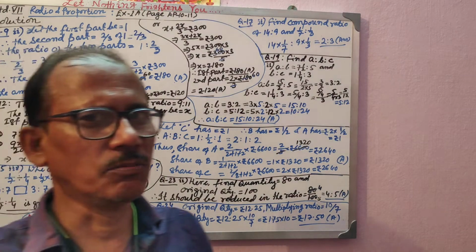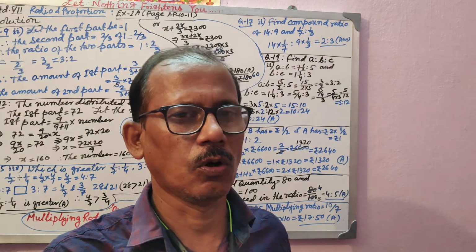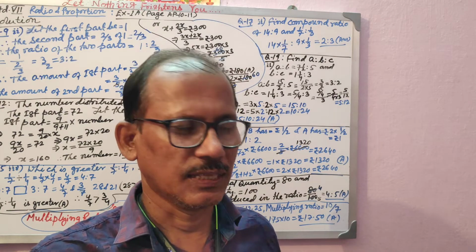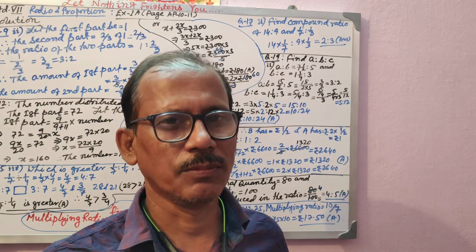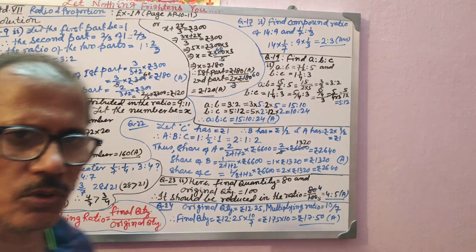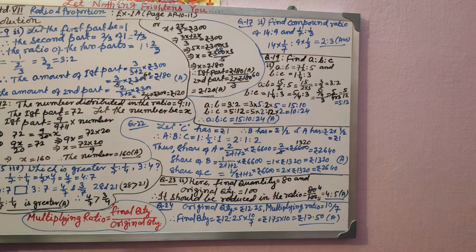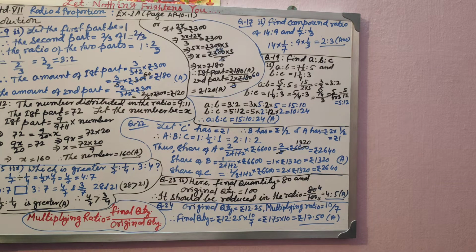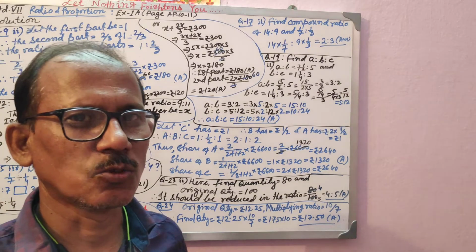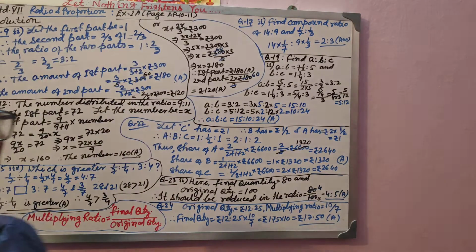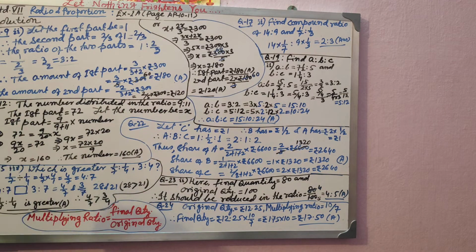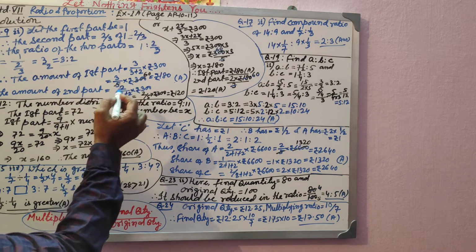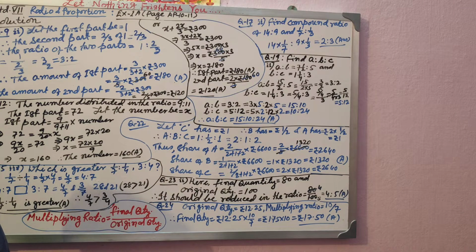Simple procedure I will tell you. Multiply the new denominator with all the fractional ratio, and then whatever it comes, that will become the whole number ratio. Could you understand me? Now see, you are dividing, so you have got 3 is to 2 as the ratio in simplest form. As per the condition, one share is 2/3 of the first one, therefore their ratio is 3 is to 2. First is to second will be 3 is to 2, and you have to distribute rupees 300 in 3 is to 2 ratio.